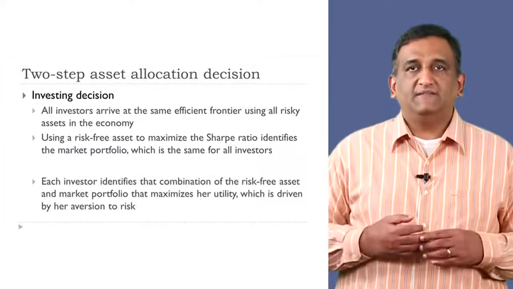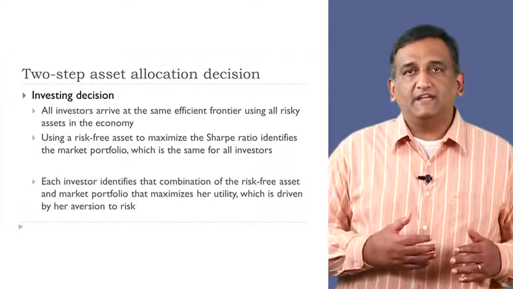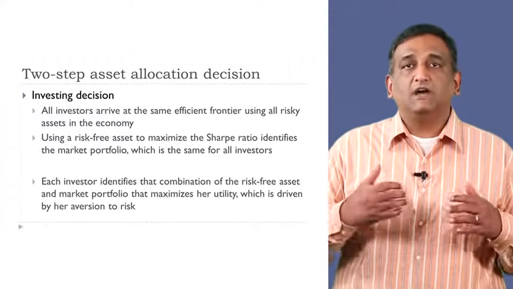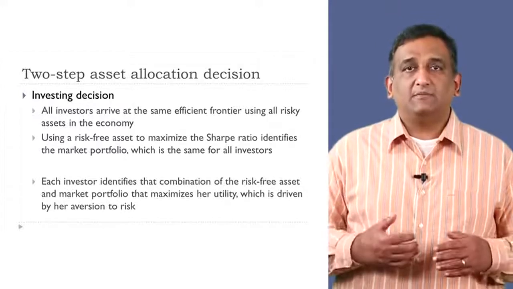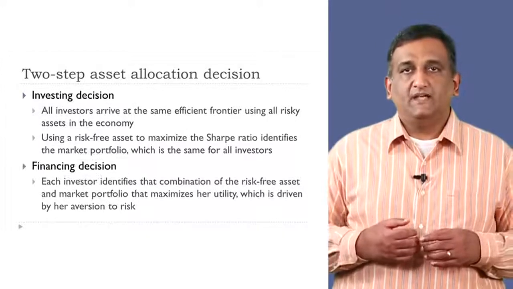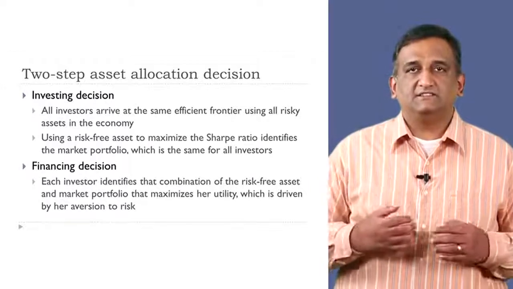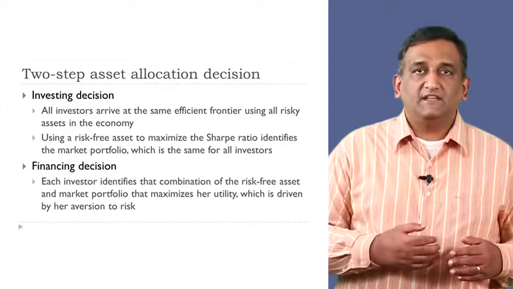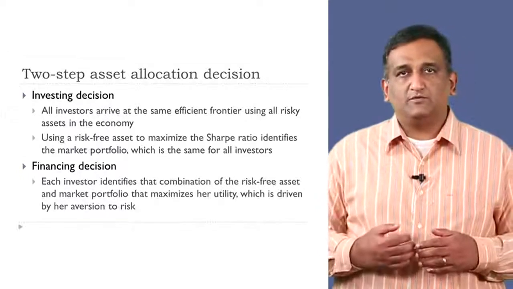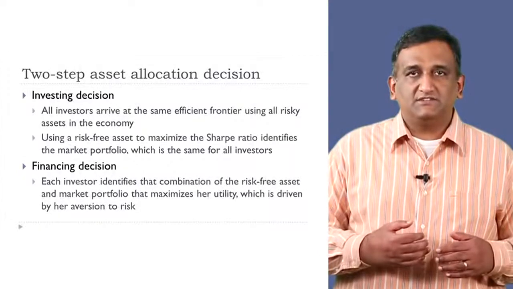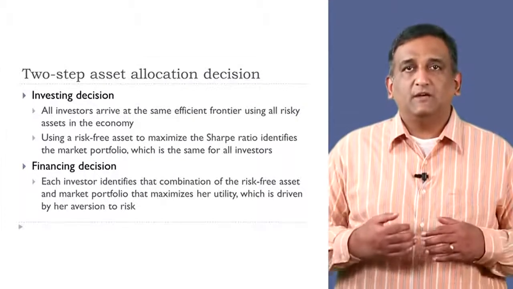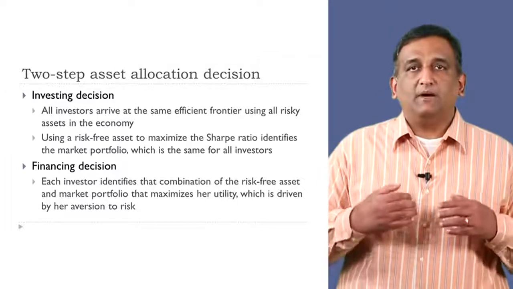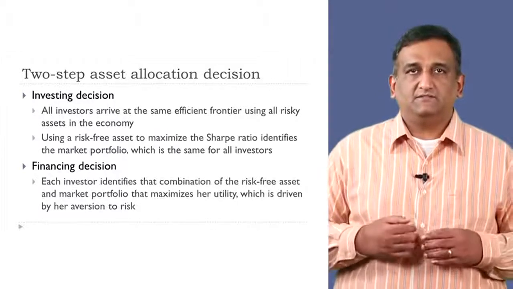Each investor then identifies that combination of the risk-free asset and market portfolio that maximizes her utility, which is driven by her aversion to risk. This is the financing decision. The key distinction between the two steps is that all investors identify the same market portfolio, but each investor's decision to split her wealth between the market portfolio and the risk-free asset is driven by her personal risk preference.